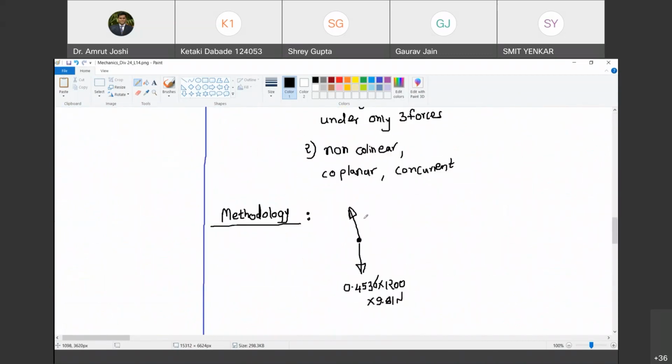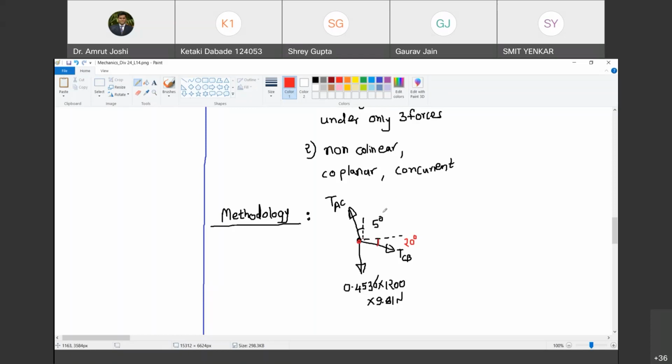Yes, sir. What is this angle with the vertical? It is 5 degree. This is TAC. And then we have TCB. Do you agree with me? Yes, sir. This angle is 20 degree.